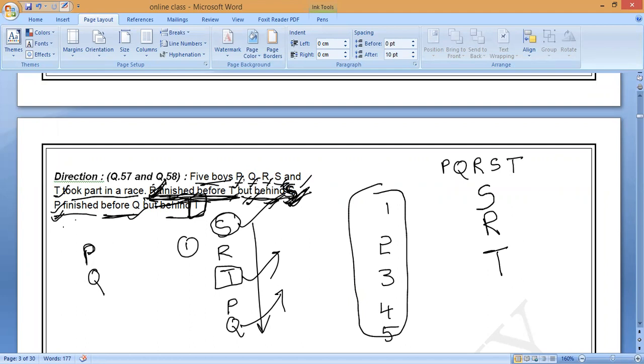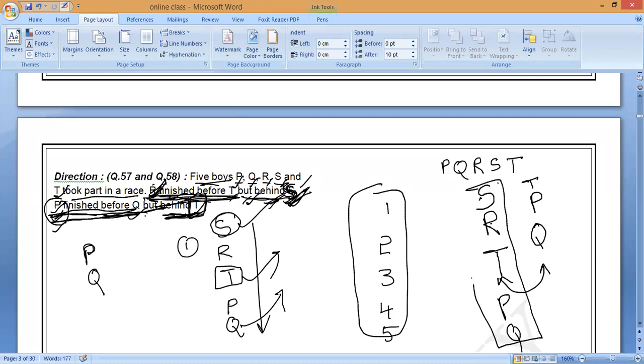Next, P finished before Q. Who is first? P first, next Q. But behind T. Who is behind T? P is behind T. Who is first in P and T? T is first. So join these two relations: S, R, T, P, Q. T is before P and Q. This is our arrangement. You understand?